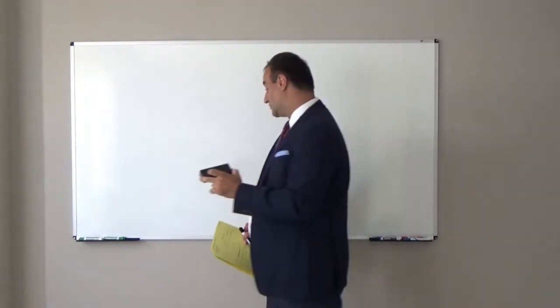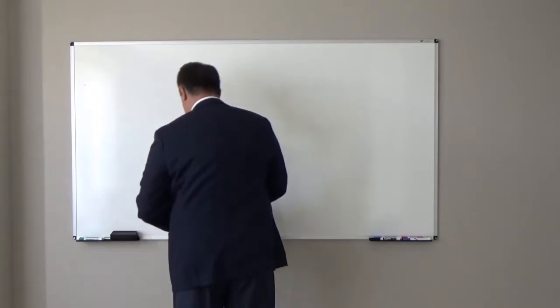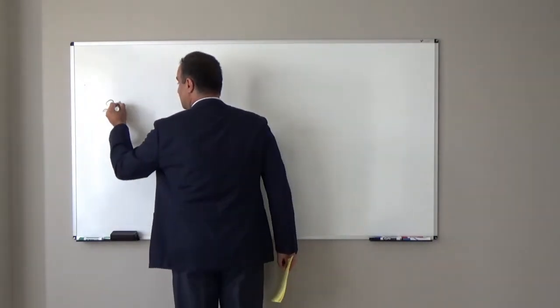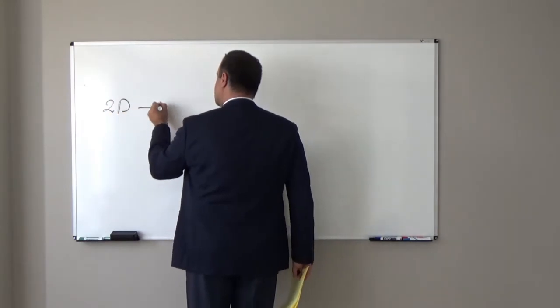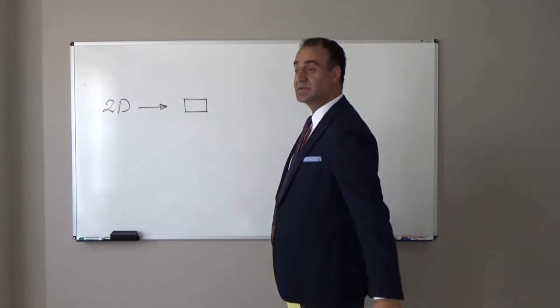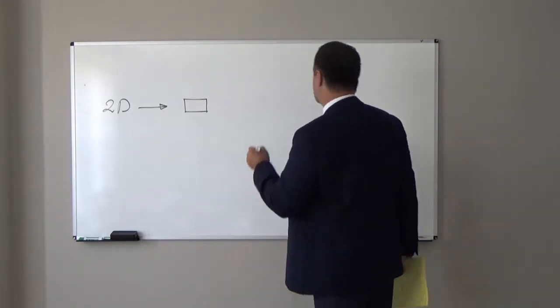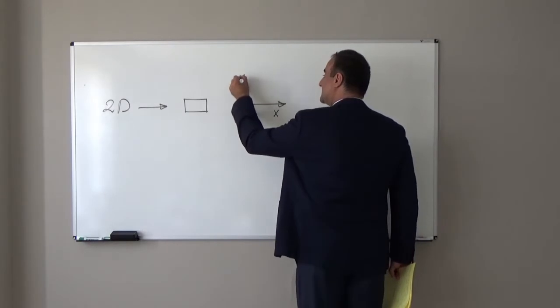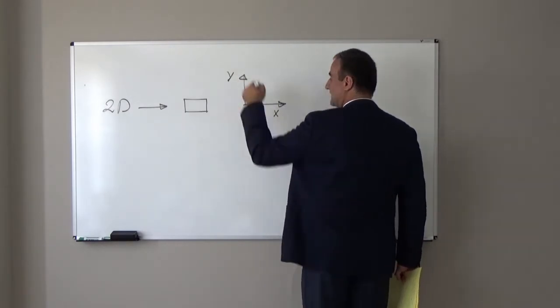Again, if I look at 2D space, a plane structure, assume I have an object whose size is bigger. It is like a rigid body. Again, in this space we will have two directions, x and y.